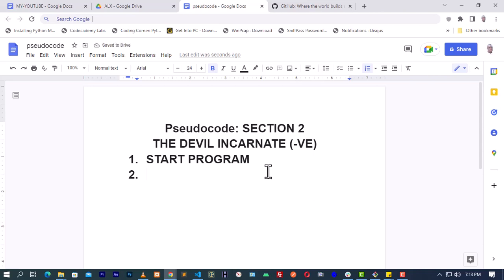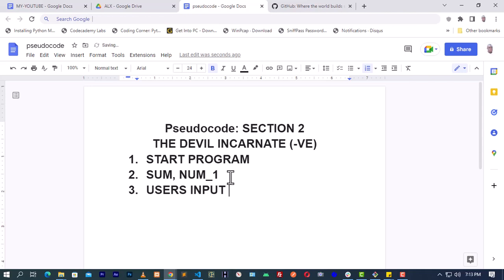We are going to declare two variables, just two variables, which are sum and num1. This sum is going to be the total of whatever positive numbers the user entered, and this num1 is going to hold the number that the user will enter. So the third step is going to be the user's input.